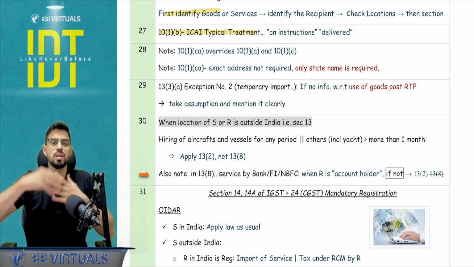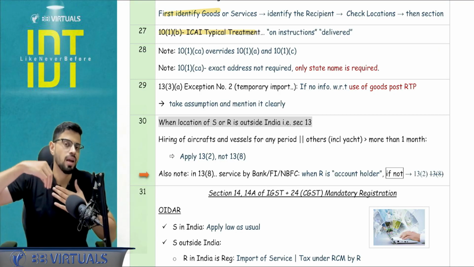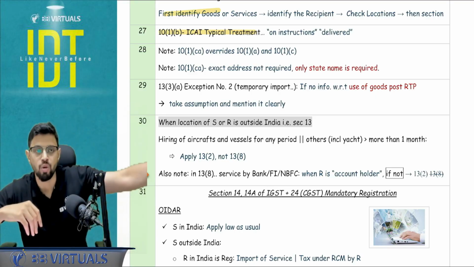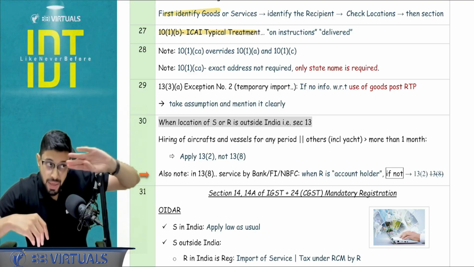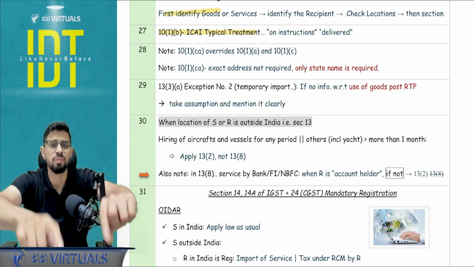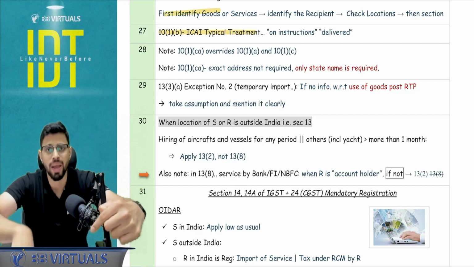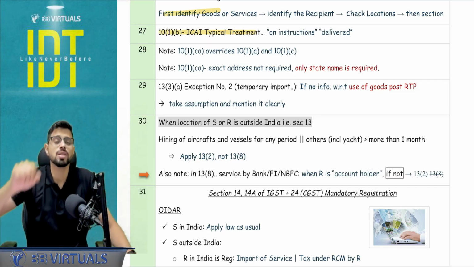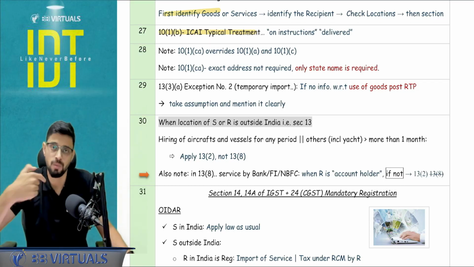I'm a registered person, you are a supplier, and it is written that I am asking you to deliver it to another venue. That may not be a separate supply, but I'm asking you to deliver somewhere else. You still apply the bill to ship to model. You still apply section number 10.1b. And for this supply that I'm buying from you, your answer of the place of supply will be the principal place of business of me.